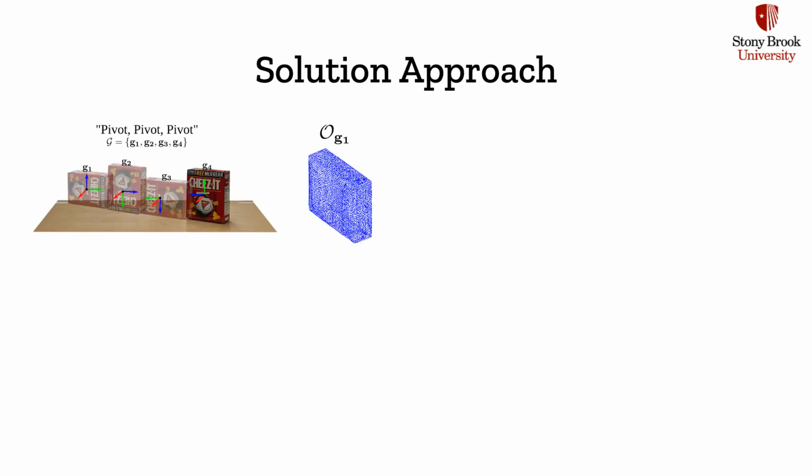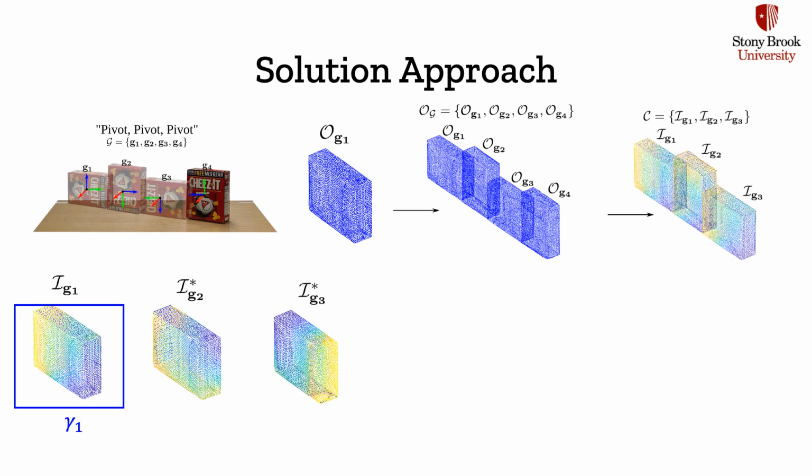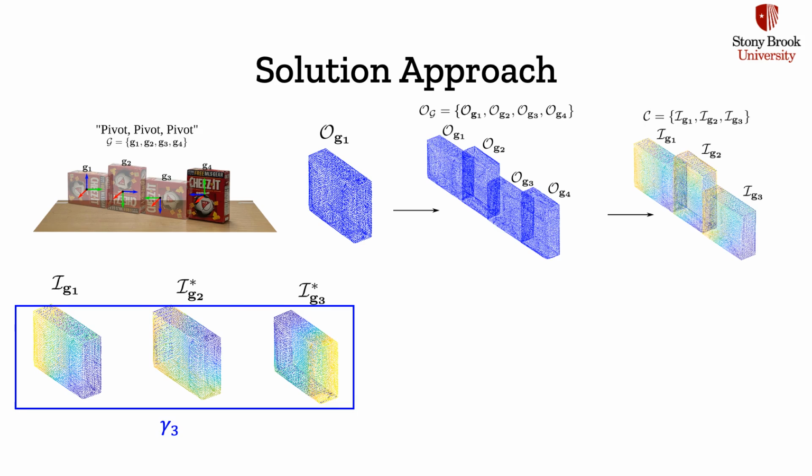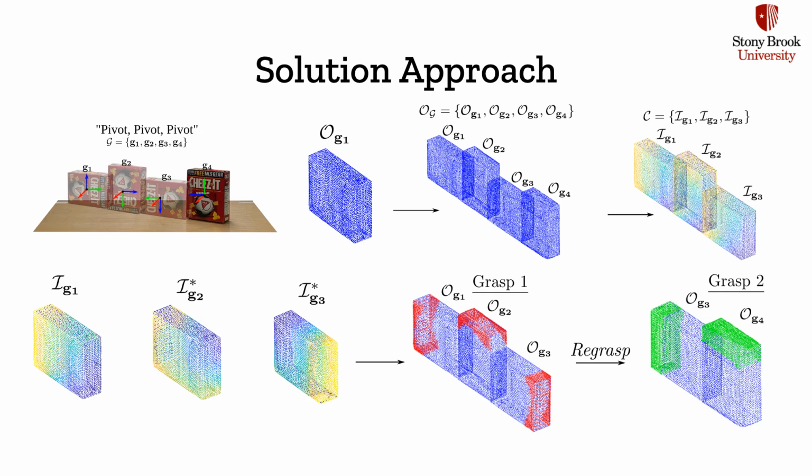Our solution approach can be outlined as follows. For the given object point cloud and a plan skeleton, we first compute the point clouds at each pose specified by the plan skeleton. We then compute the grasping regions corresponding to each constant screw motion in the plan skeleton. By sequentially comparing each grasping region with all its subsequent grasping regions using a proposed core measure gamma, we compute whether there is a need to regrasp the object between any 2 consecutive constant screw motions, or whether the same grasp can be used to execute both.